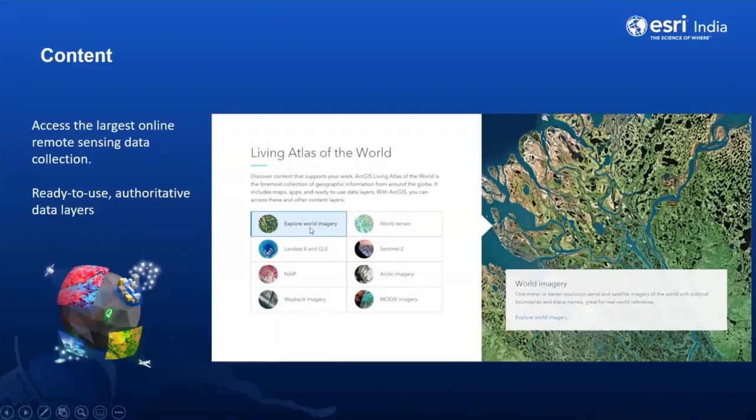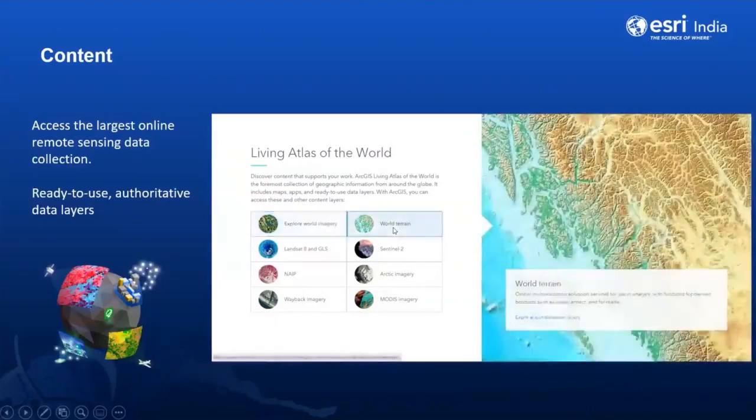So under the world imagery category, 1 meter or better resolution satellite imageries are available as base maps for use in connected systems, and multi-resolution elevation data services are available for use in analysis, and the best data that is available is of 24-meter resolution at this point of time.